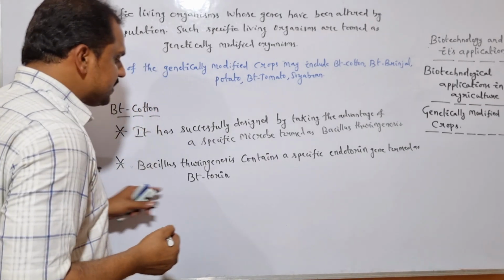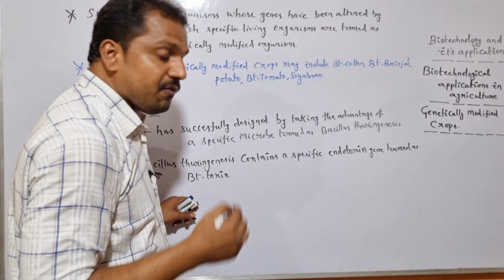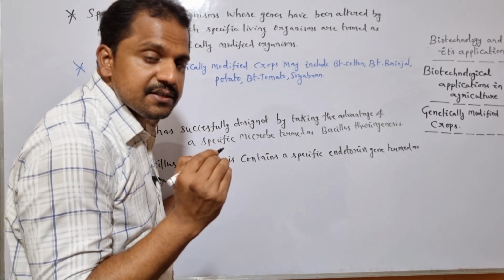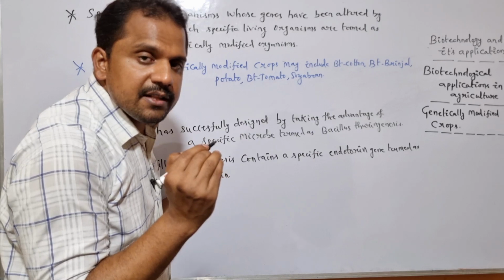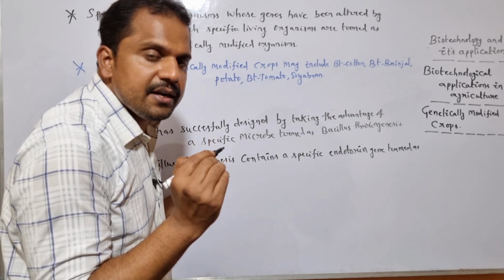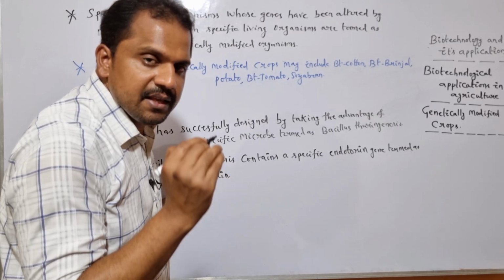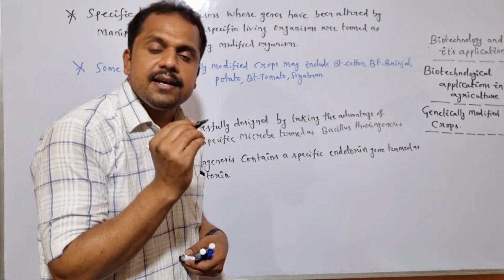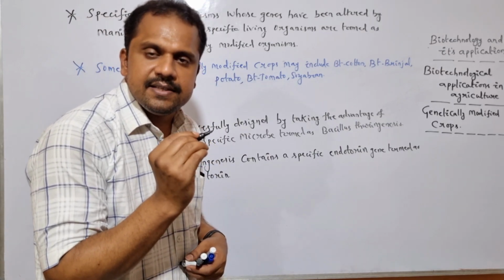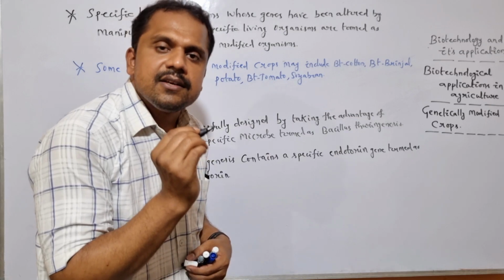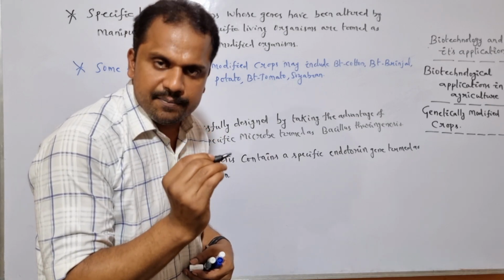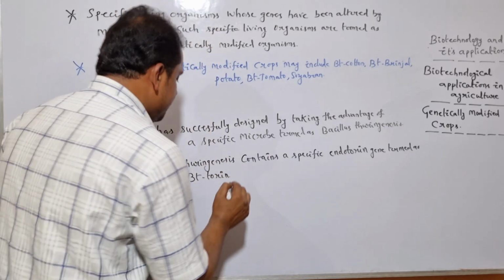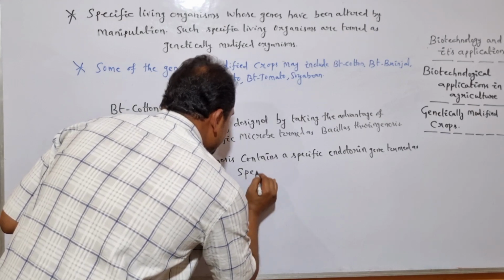Once the Bt toxin undergoes successful expression, it is capable to regulate the production of a specific protein termed as insecticidal protein. This insecticidal protein most commonly targets many insects like lepidopterans, coleopterans and even the dipterans.